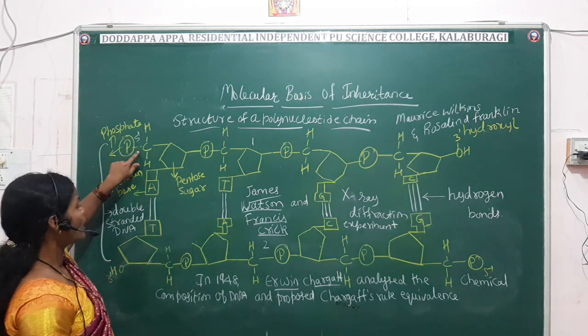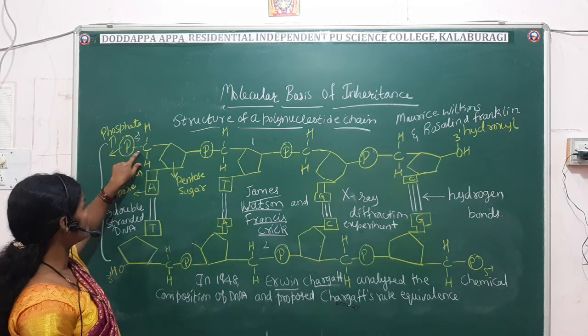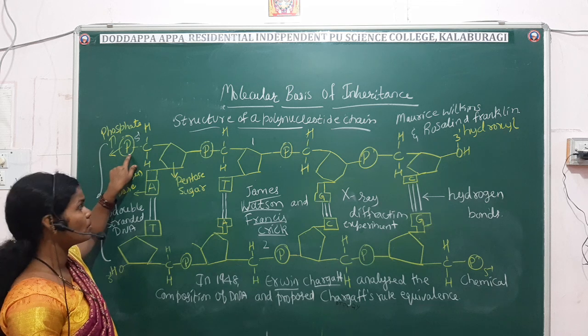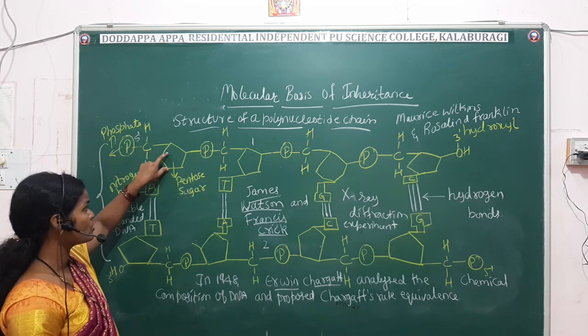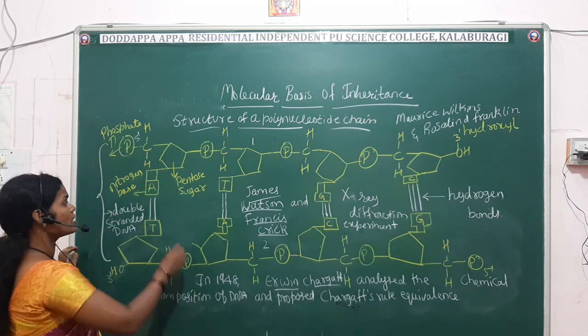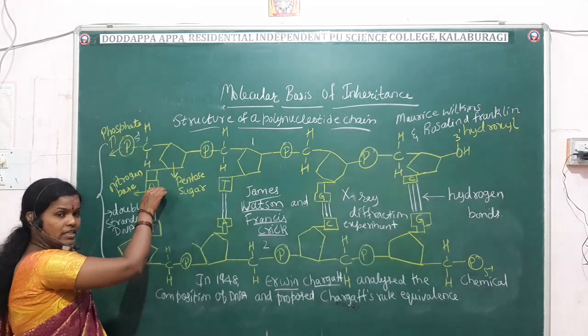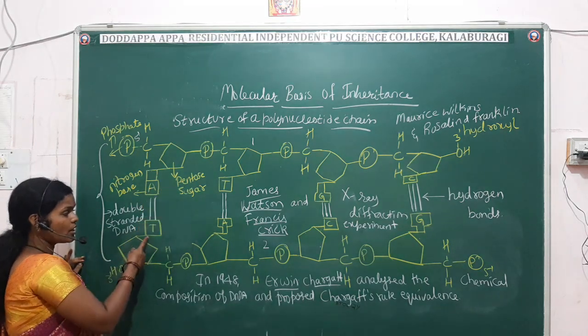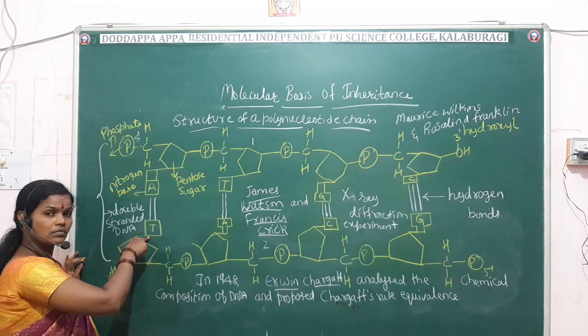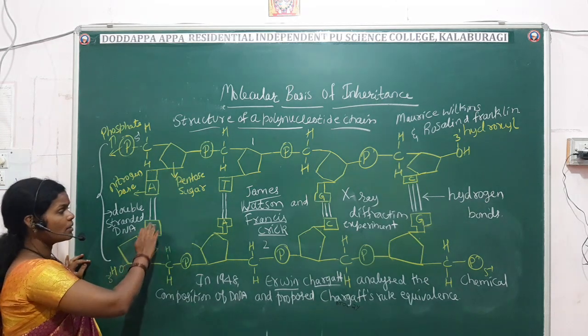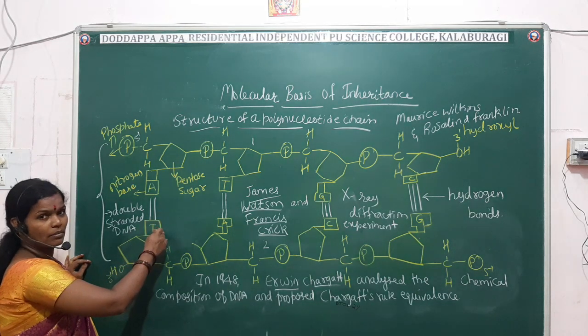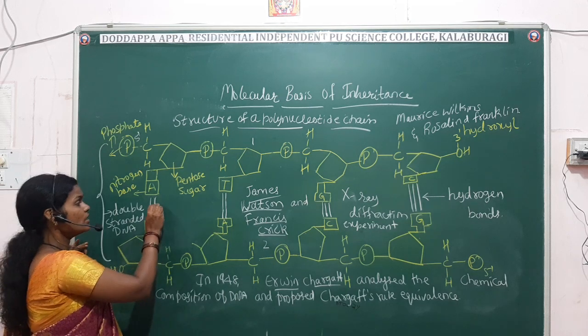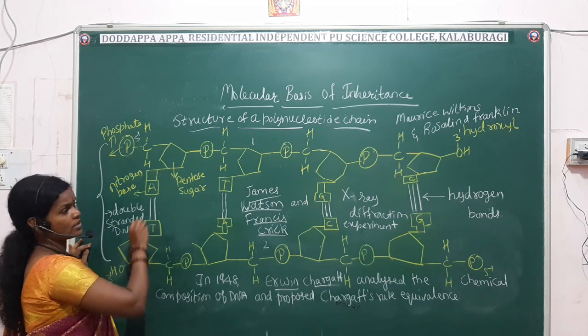See, the 5 hydroxyl group is linked with the phosphate bond. Here, the pentose sugar is there, the nitrogen base is there. So this one nitrogen base, adenine, is bonding with thymine.